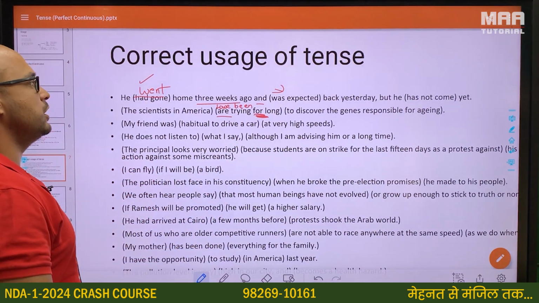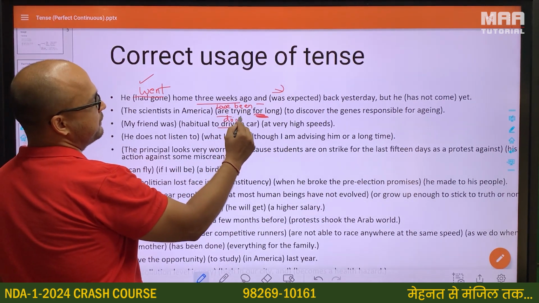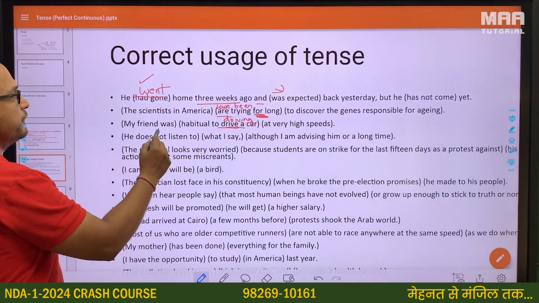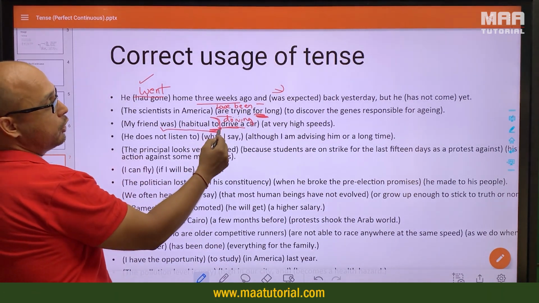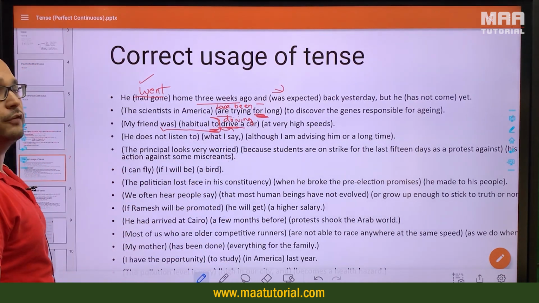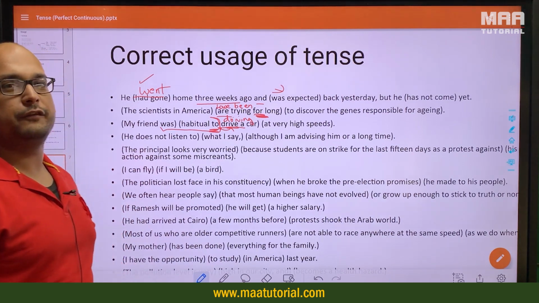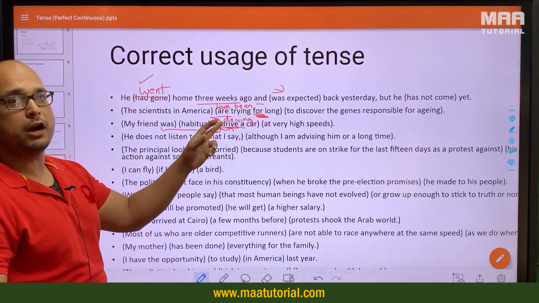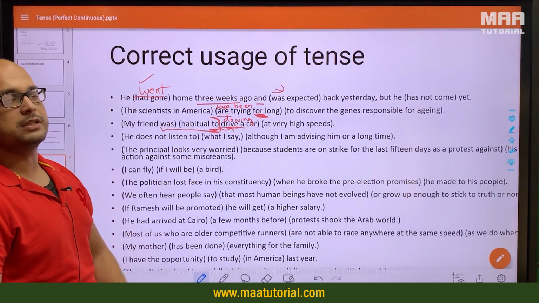My friend was habitual to drive a car, so habitual to driving a car. We will do more about this when we do verbs advanced. We will understand that there are a few verbal phrases which when ending with to are followed not by the first form of the verb but by the ing form. Mostly to is followed by the first form to make the infinitive, but here to is not acting as a part of the verb but as a part of the verbal phrase which precedes it. So here we will use the ing form.